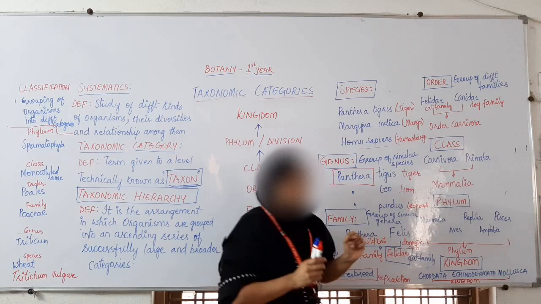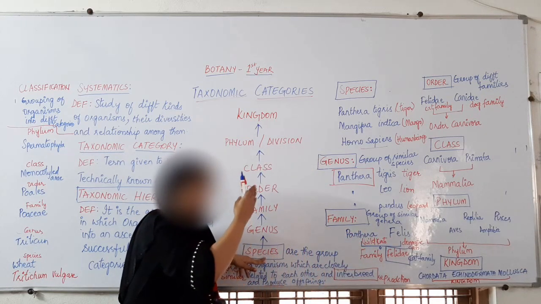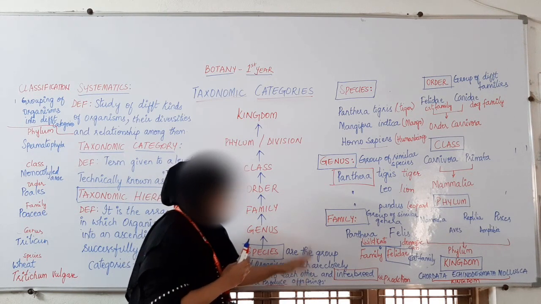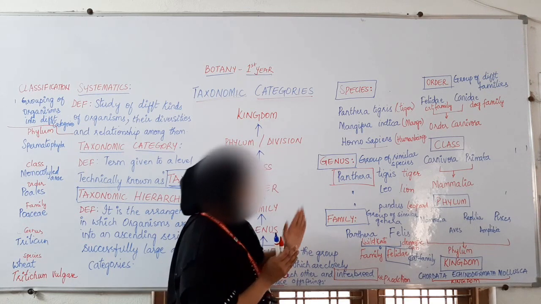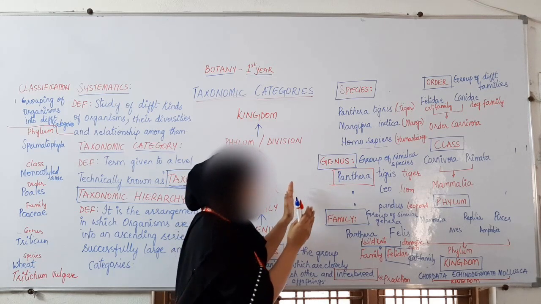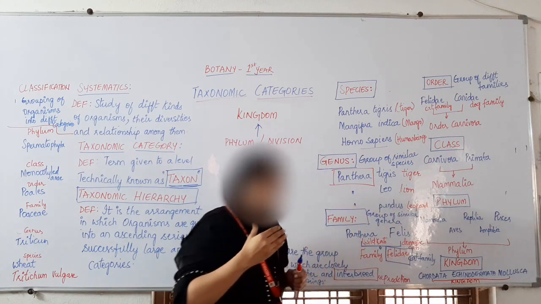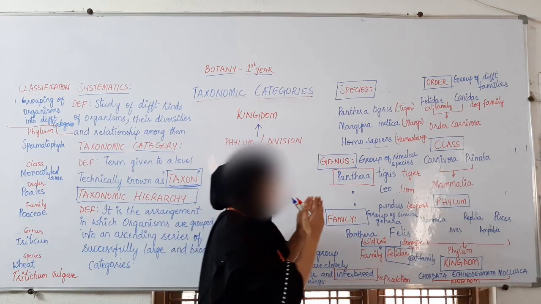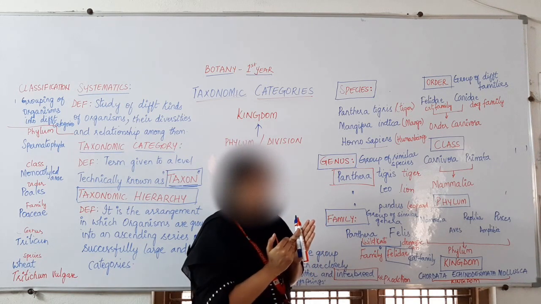Now you see, as we move in ascending order, the similarities are decreasing. Cat and cat had more similarity. When we went to the genus Panthera, like tiger and lion, similarities are there, but less compared to cat and cat, tiger and tiger, lion and lion.